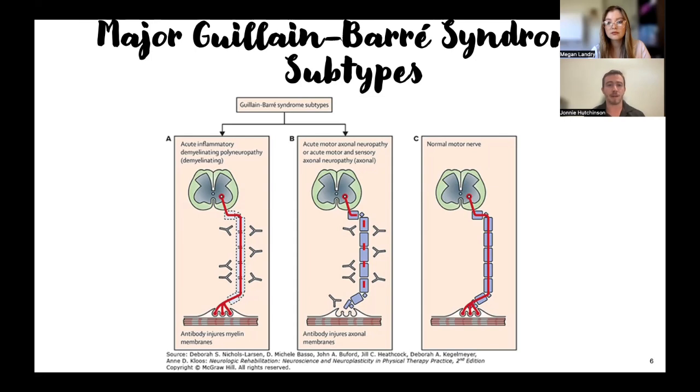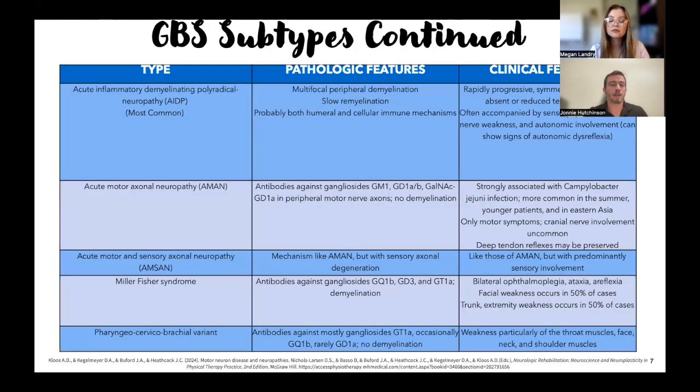And if we look at B, the acute motor axonal neuropathy, that's where we see actual damage to the axon itself. And this can cause complete paralysis. You see that picture at the bottom, it's not able to send a signal at all. In A, we had a slower conduction, and in B, we have no conduction at all, so no ability to contract the muscle. And that is when the axon is damaged. So if we go to the next slide, we're going to continue talking about some of these subtypes.